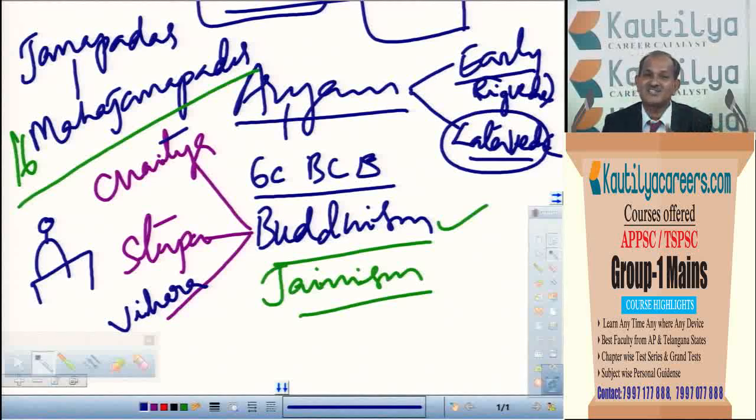So as differences came in Buddhism, it was first divided into two, Hinayana and Mahayana. Of course, before that also differences had come, mainly Hinayana and Mahayana. Later it divided into other divisions like Vajrayana, Tantrikayana, etc.